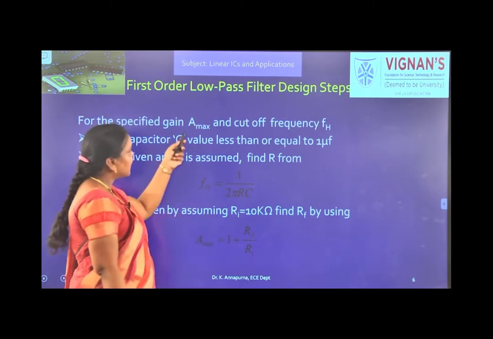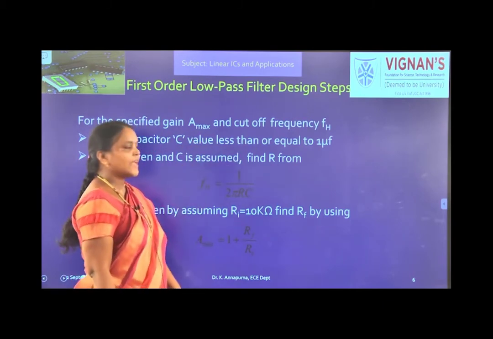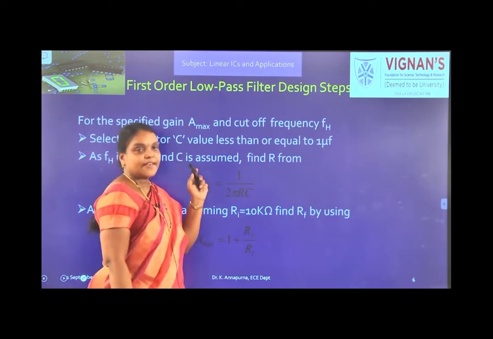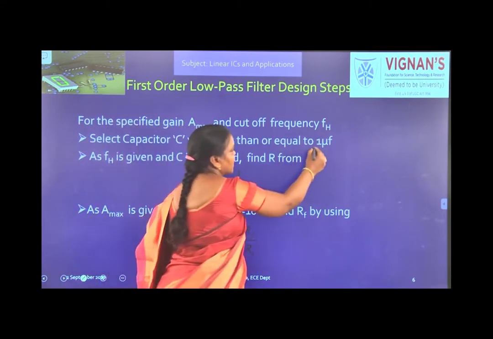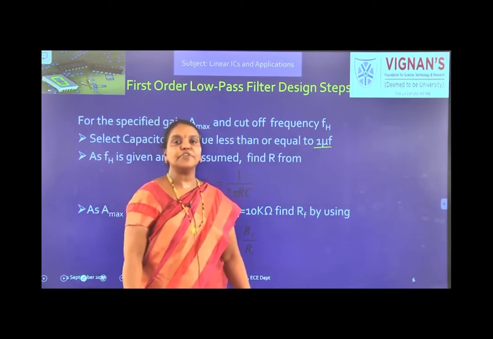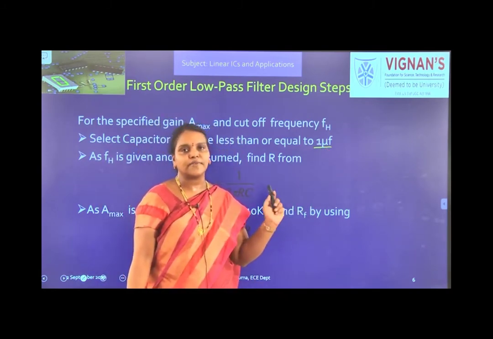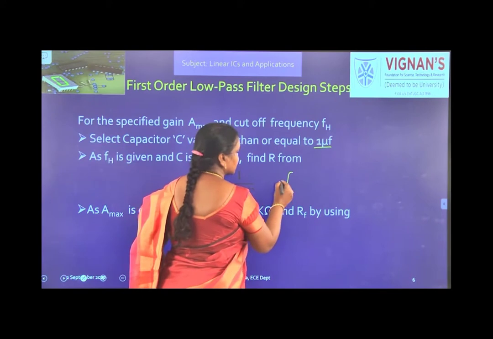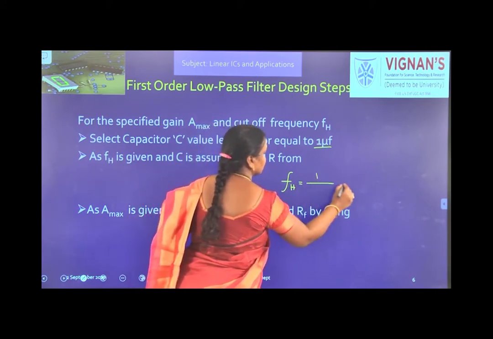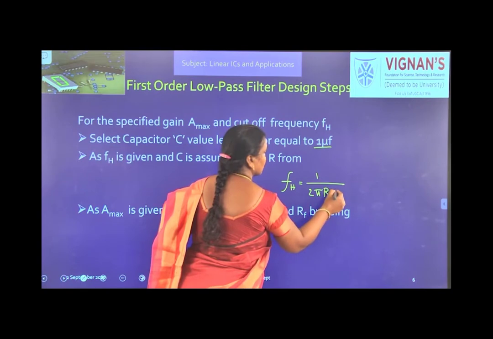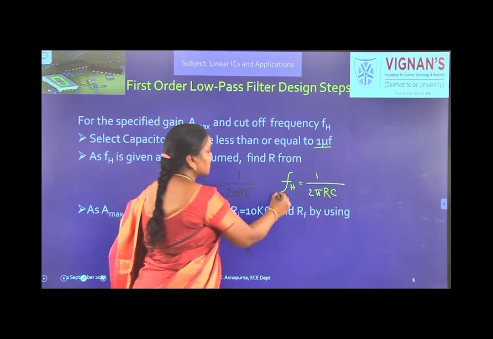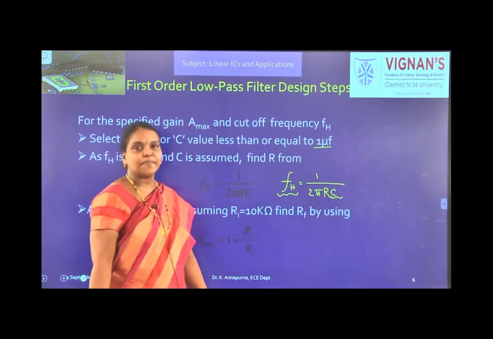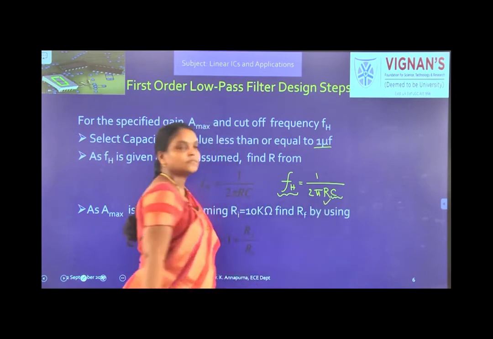Here, for the specified maximum gain A and cutoff frequency FH, how to design a filter? First we need to select the capacitor value which is less than 1 microfarad, and generally we assume the capacitor value as 0.01 microfarads, and we know the cutoff frequency formula is 1 by 2 pi RC. They will give us the cutoff frequency, and just now we have assumed the C value. So, from that we can find the R value, right?